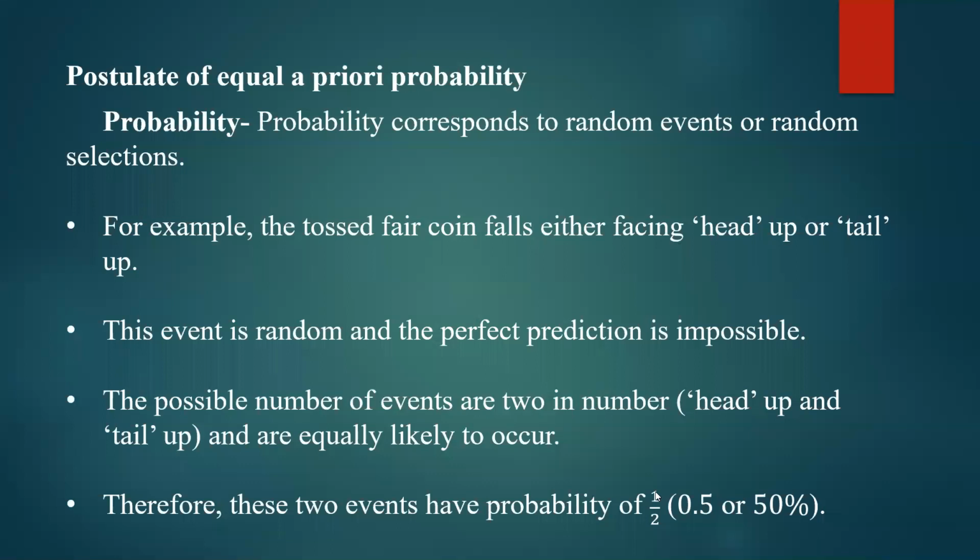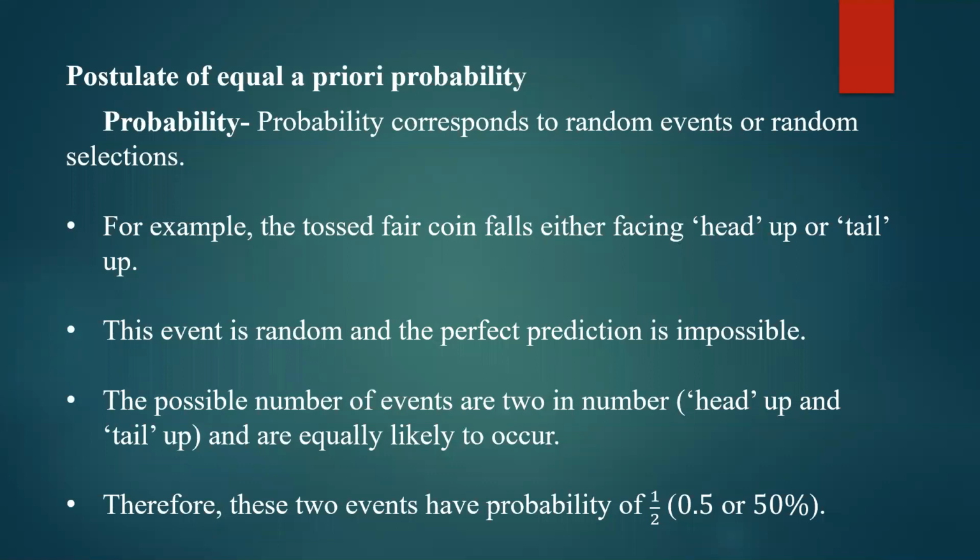If you consider that it shows head, then definitely that is one event, divided by the total number of events possible. That gives you the probability of that particular event. So 1/2 is the probability of observing the head if a coin is tossed.